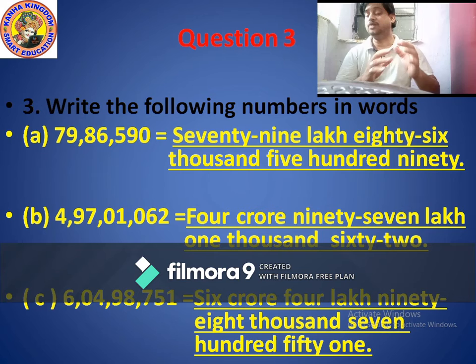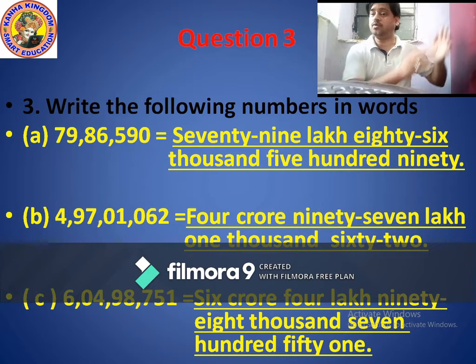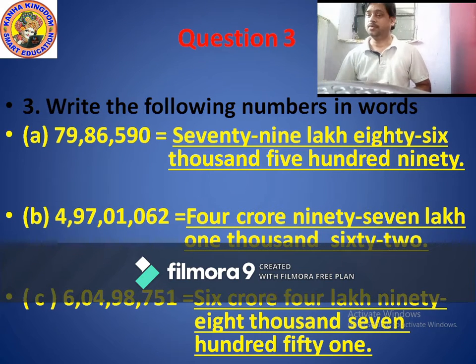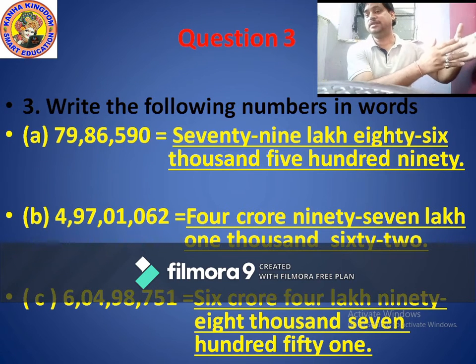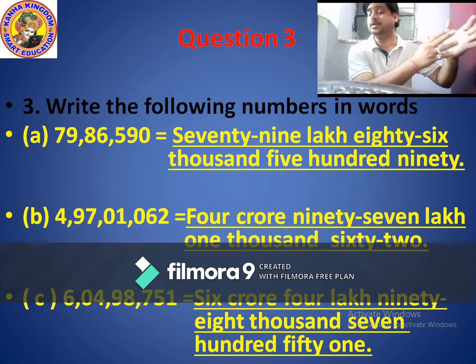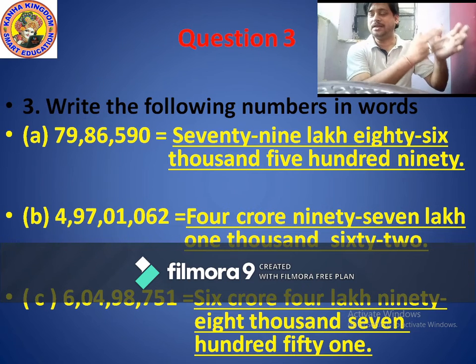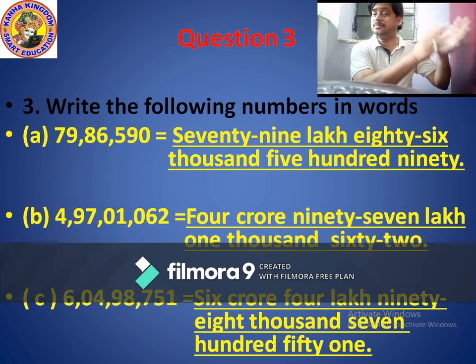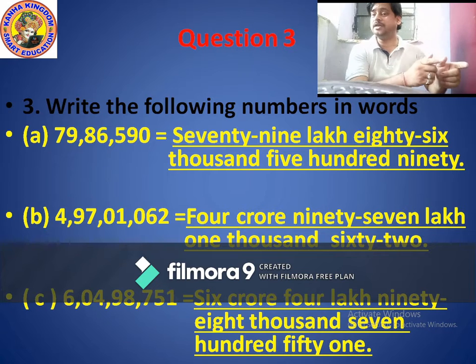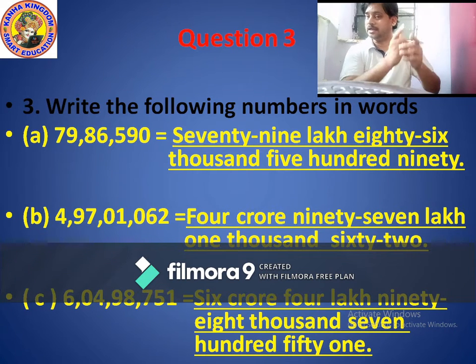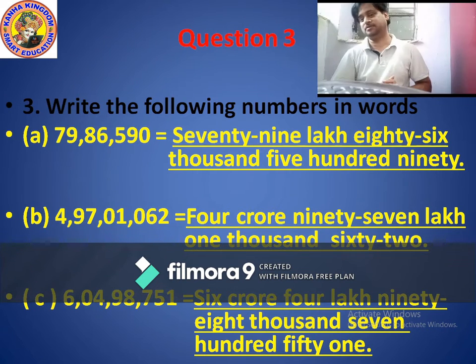numbers in words, you start from the left hand side. Okay, start from the left hand side. So left hand side 2 digits. In which place value? Sorry, in which period? Yes, in the lakhs period. So in the lakhs period, which 2 values? 79. 79 comes in which period? Lakhs period, means 79 lakhs.